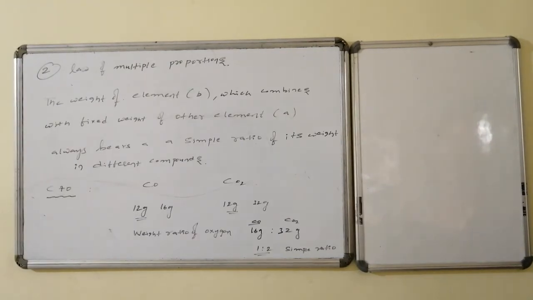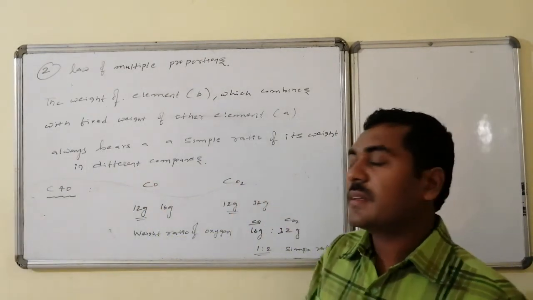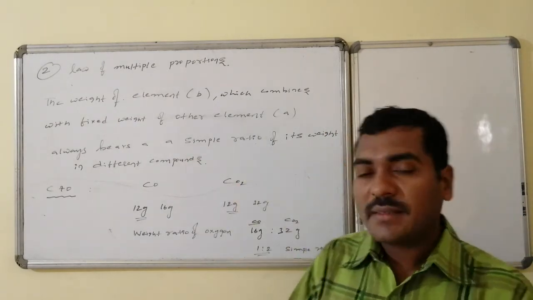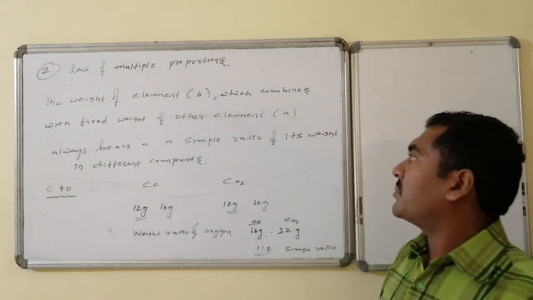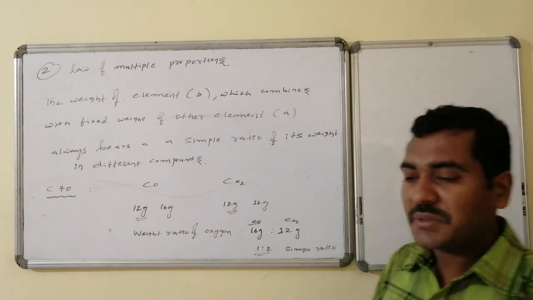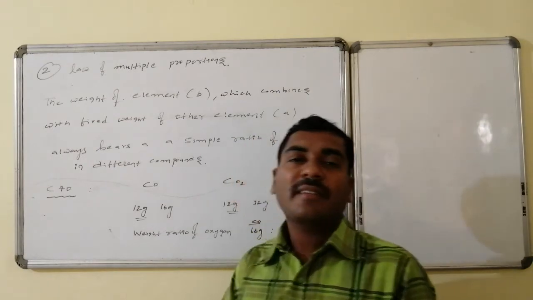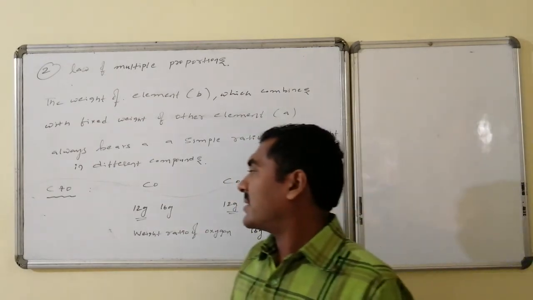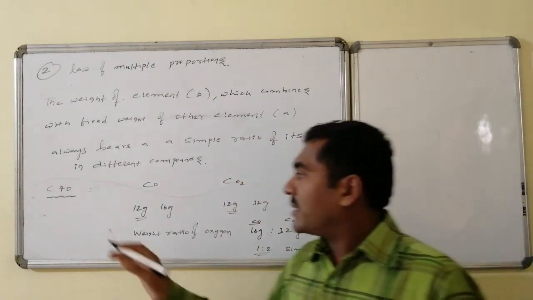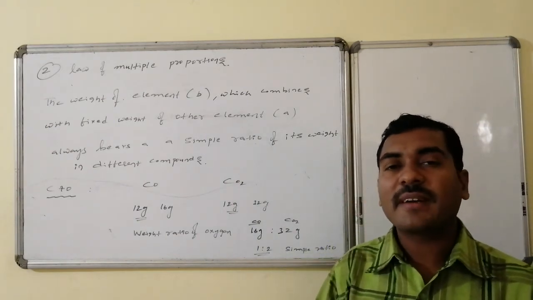Law of multiple proportions. The weight of element B which combines with the fixed weight of another element A always bears a simple ratio of its corresponding weight in different compounds. It is a little bit difficult to understand, so let us go for the example. Two elements are there: one is carbon and second is oxygen. Let us consider carbon is A and oxygen is B. A fixed weight of carbon combines with different weights of oxygen to form more than one variety of compound.